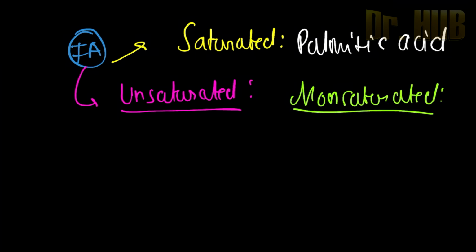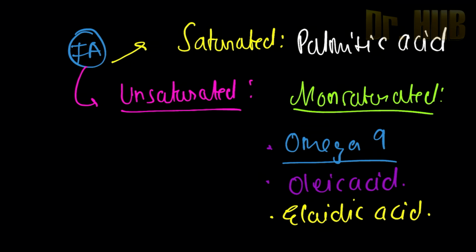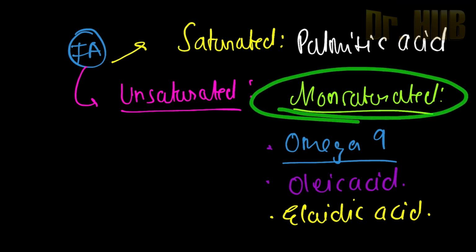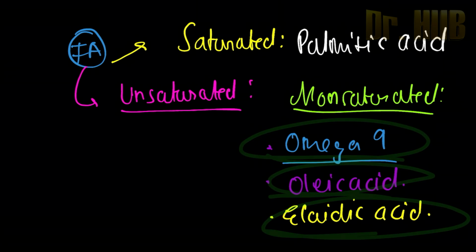What happens in monounsaturated? It includes the omega 9, as well as the oleic acid. Next, it also includes the elaidic acid. So monounsaturated includes omega 9, oleic acid and the elaidic acid.